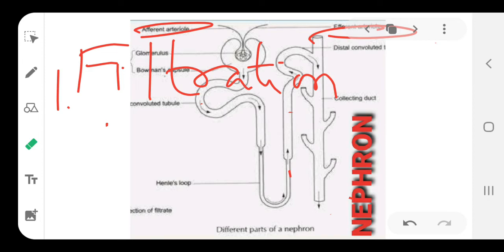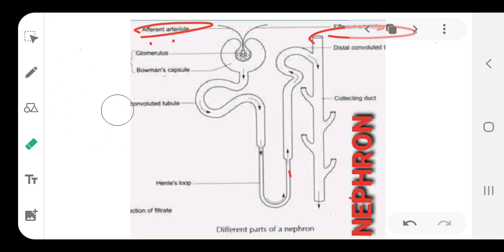And the large molecules remain in the blood of the glomerulus because their size is larger. So, the large molecules will remain in the blood in that organ called the glomerulus. And the filtrate, now underline this and write it down, the filtrate which comes into the Bowman capsule contains water,